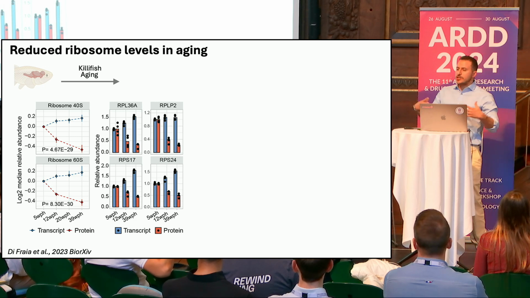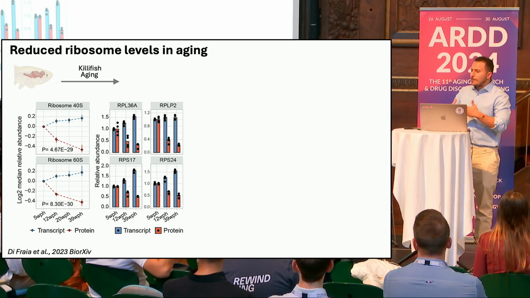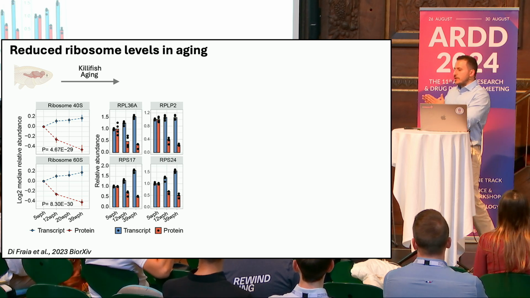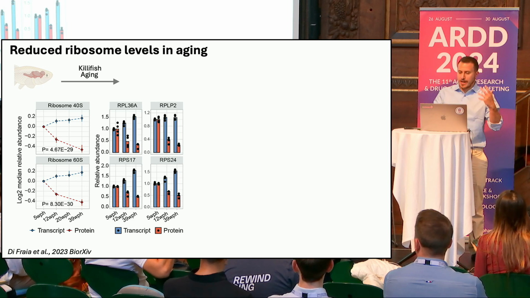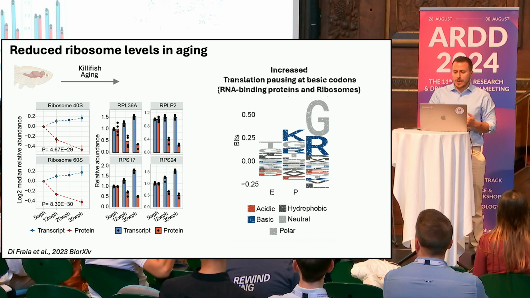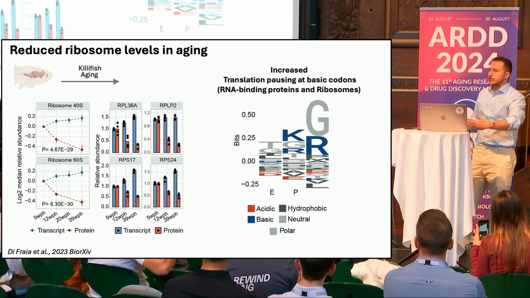This might suggest that the regulation of protein synthesis might not be so easily associated with lifespan. There are complex mechanisms that are linking these two processes together. And what we are proposing in this work is that there are alterations in the translation landscape.